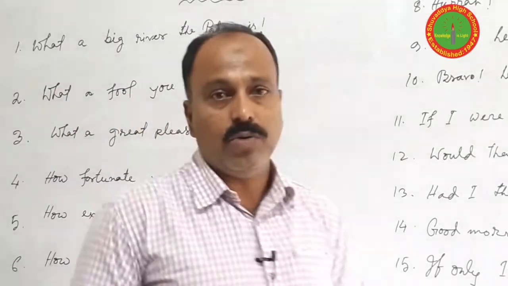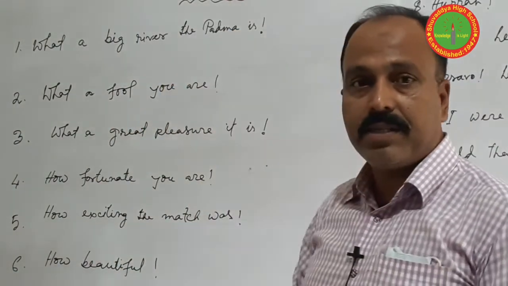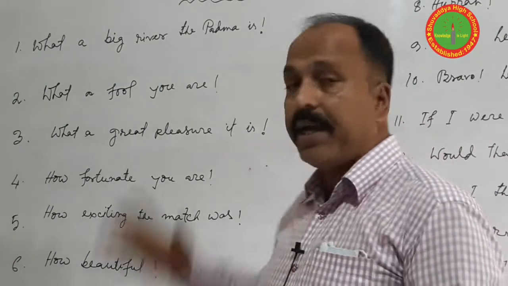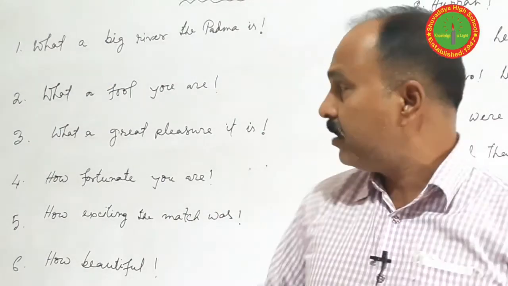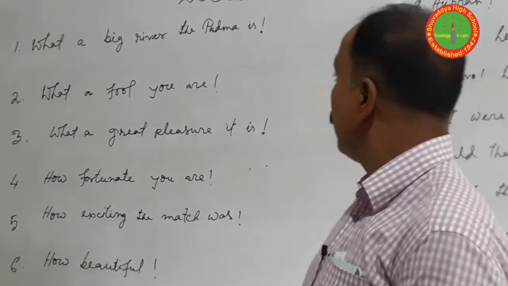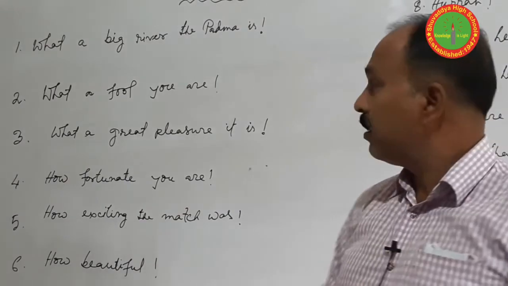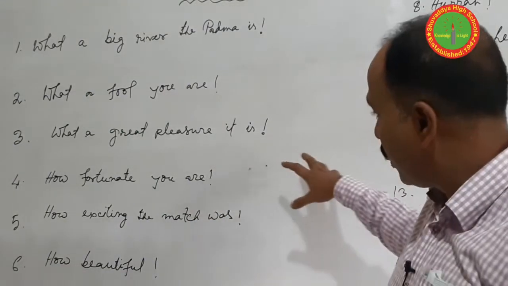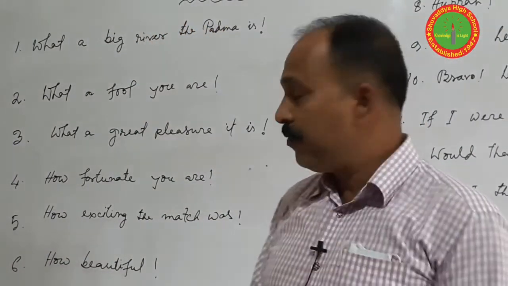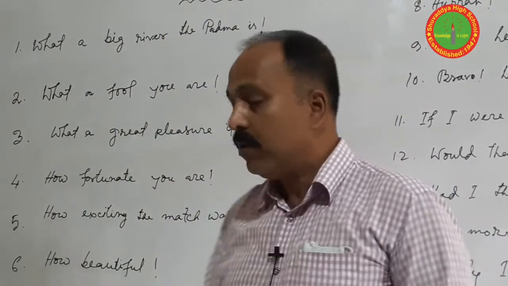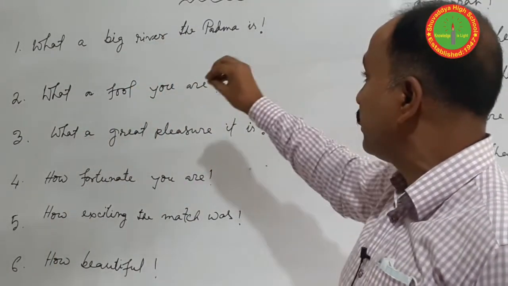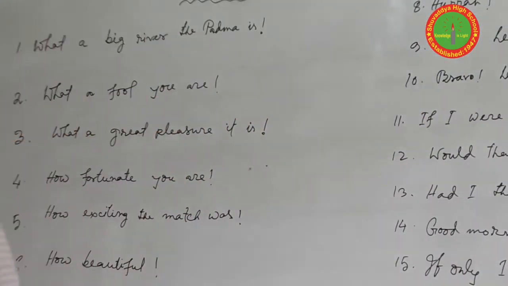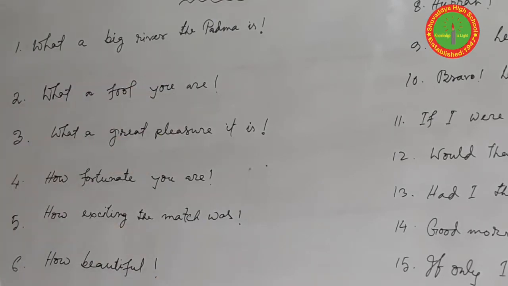If the sentence starts with what, then a or an, the indefinite article, we can use in a specific way, but how has to be used in a particular way. So this is the difference between what and how. When we write the answer of the question, it will be easy to understand.